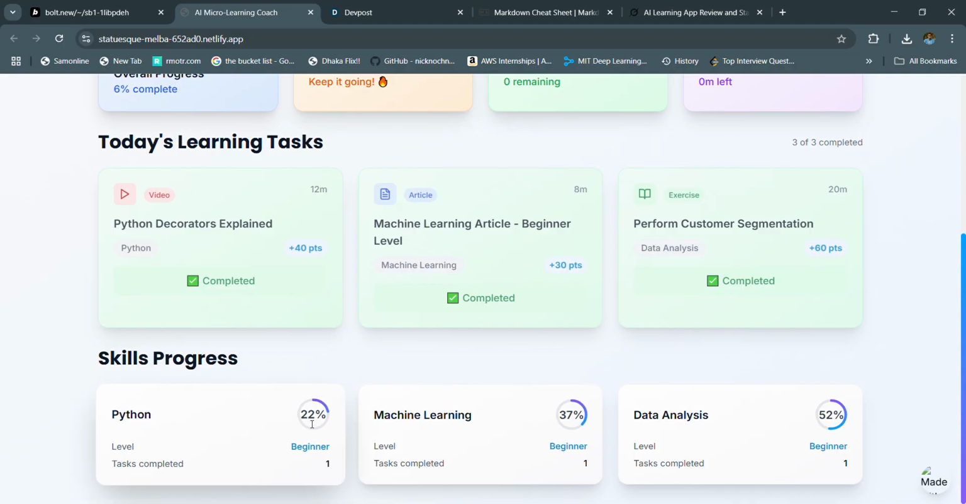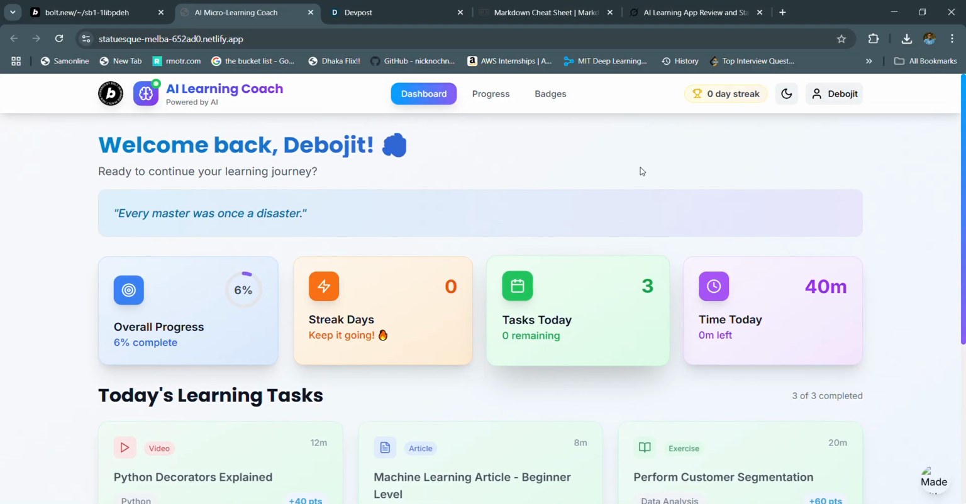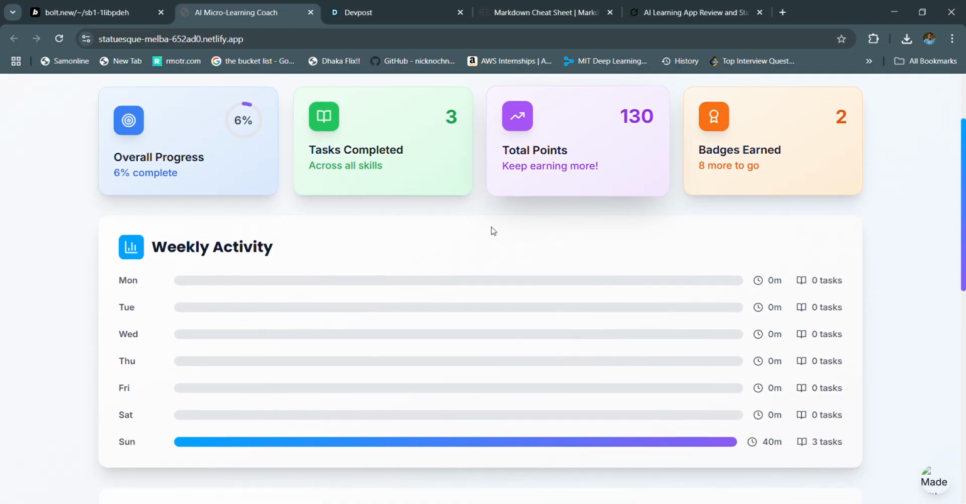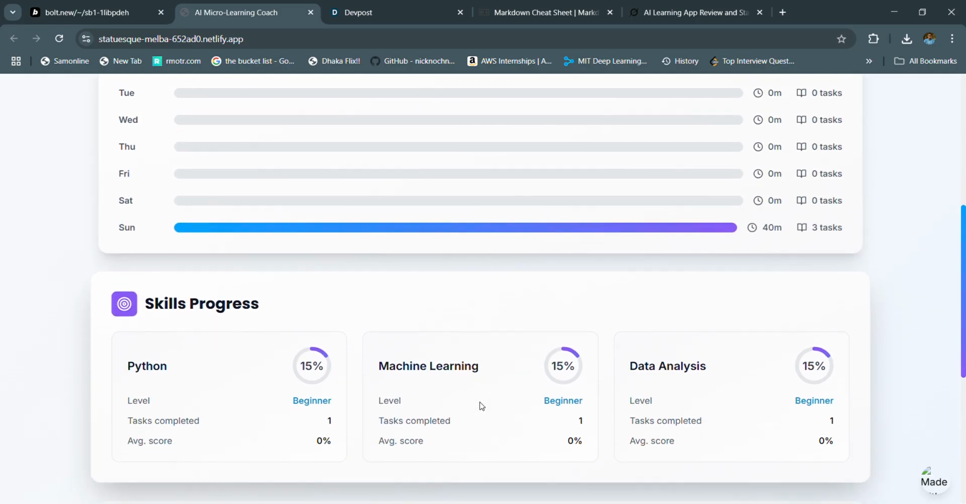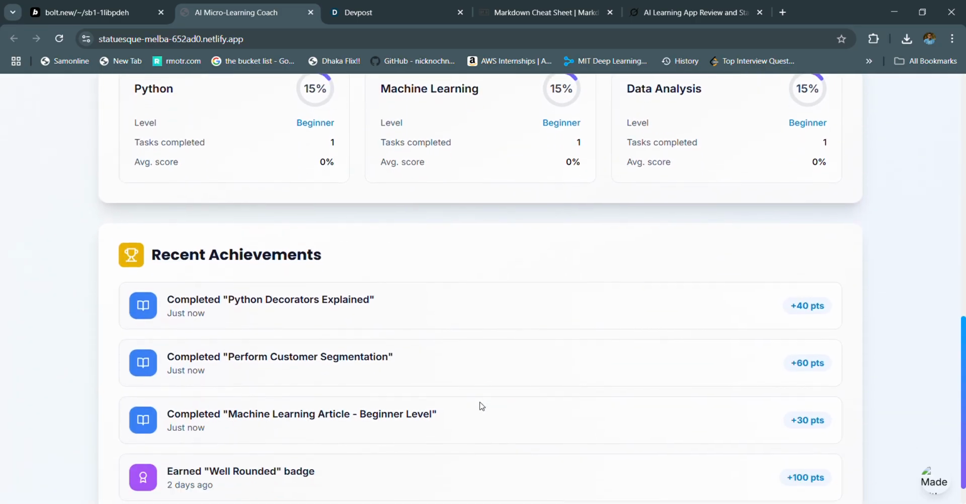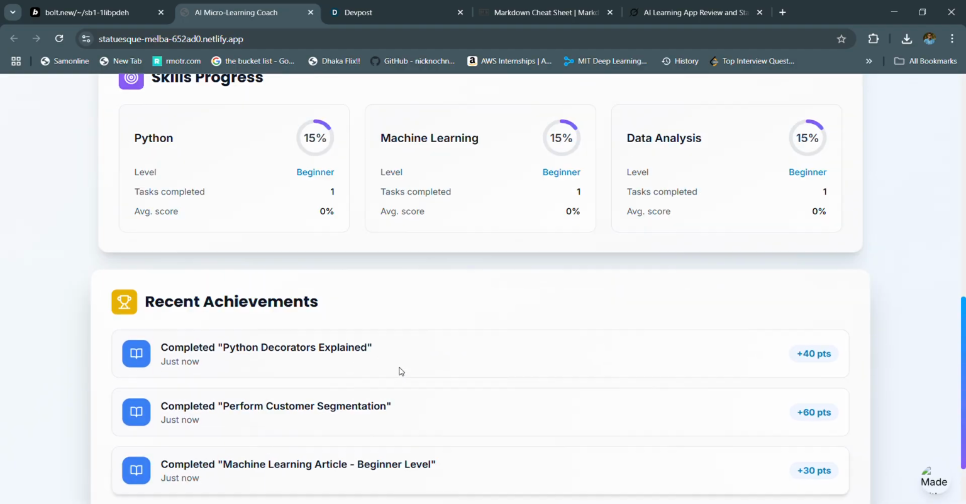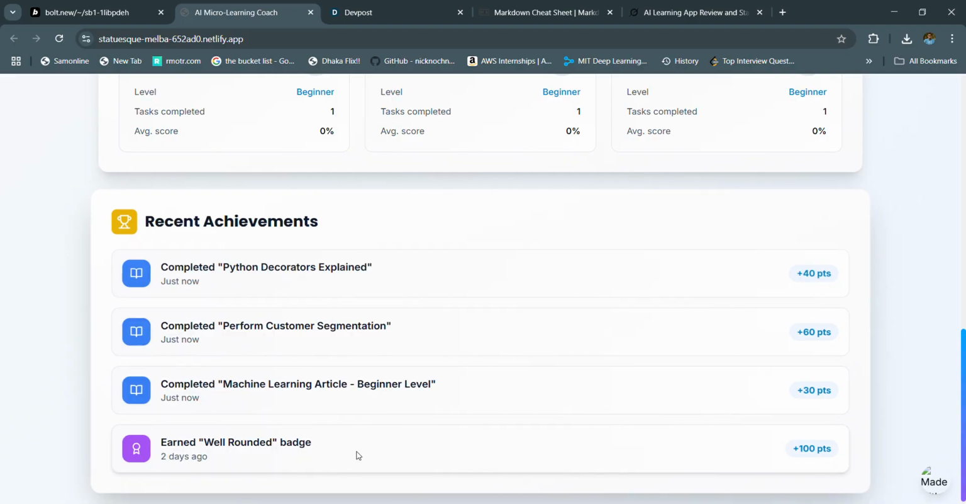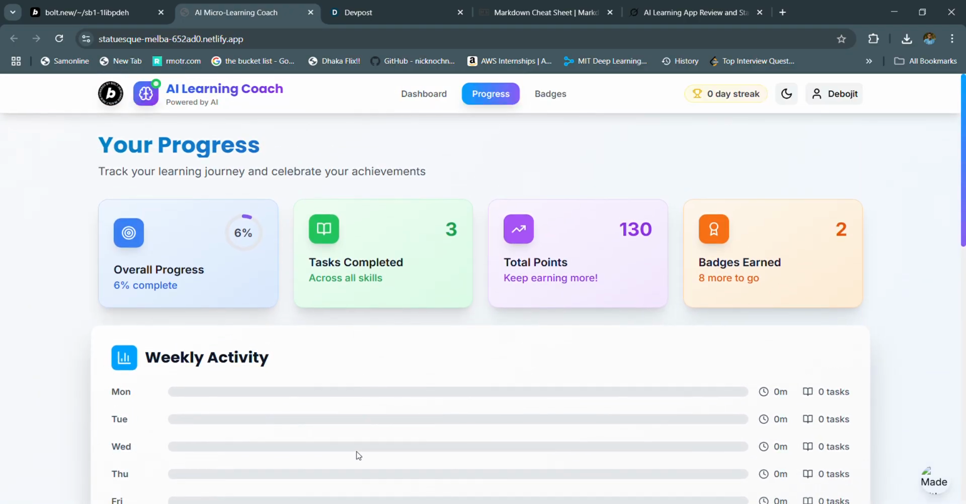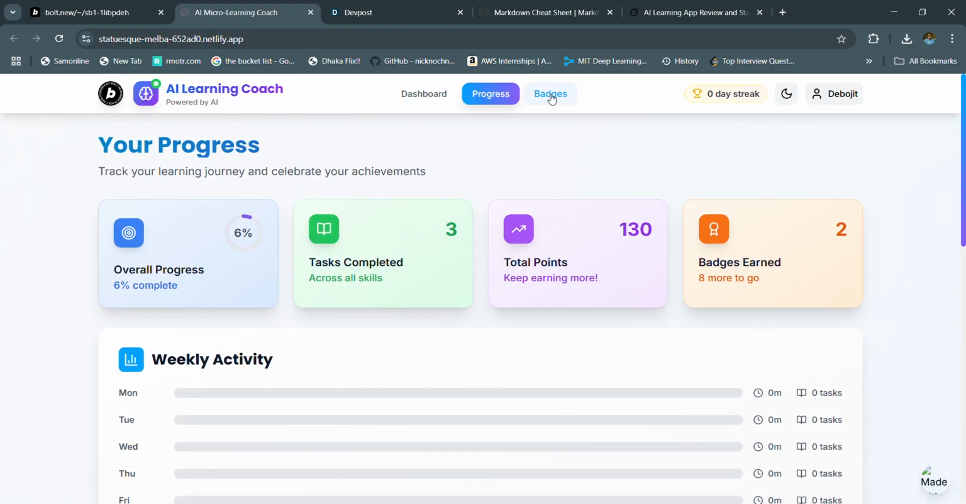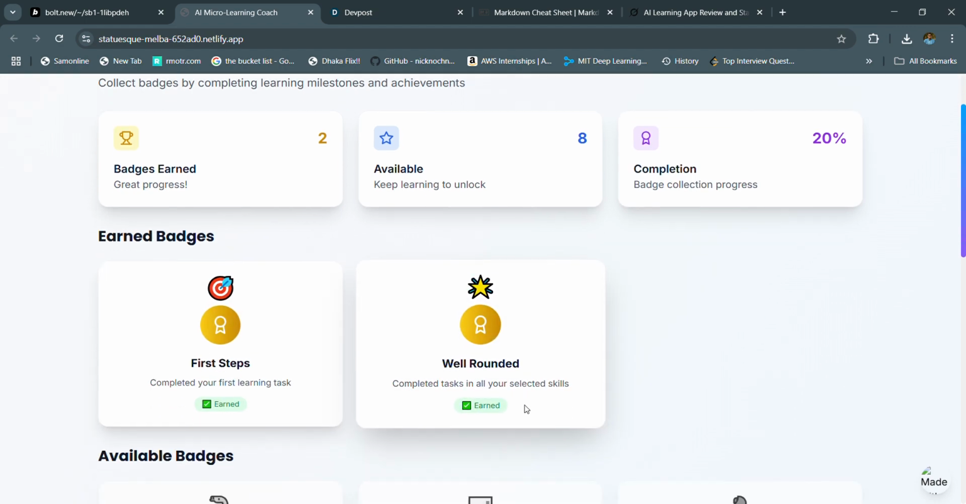You can see the progress bars down here. Also, we can see the progress from this dashboard. This is a beautiful UI dashboard, and here you can see the topics that we have learned and the badges that I have earned. Next, in the badges section, I can see which badges the user earned.